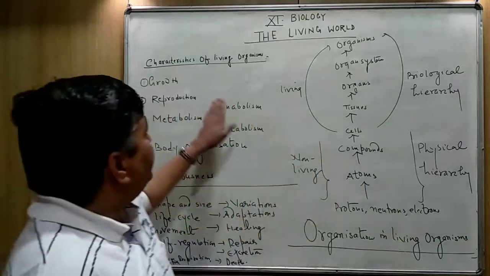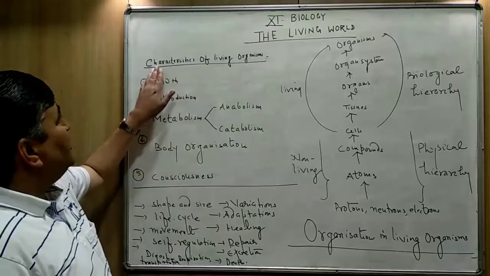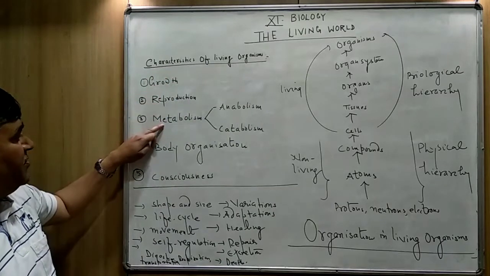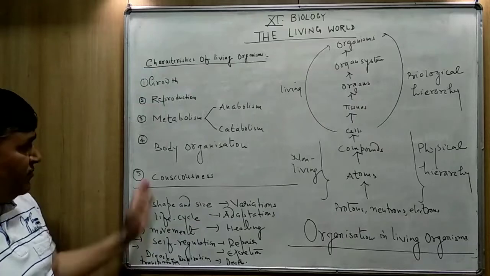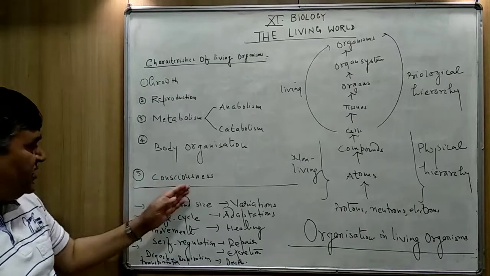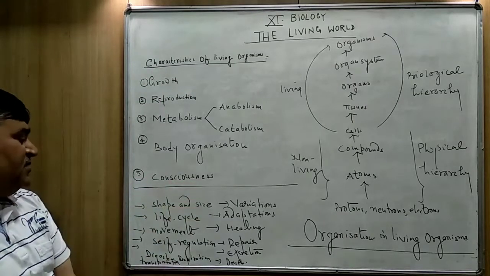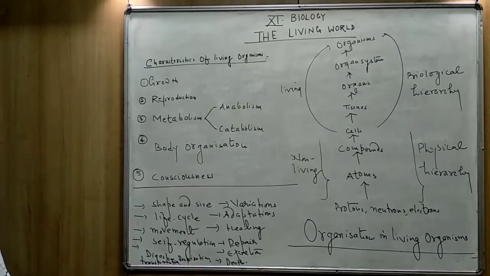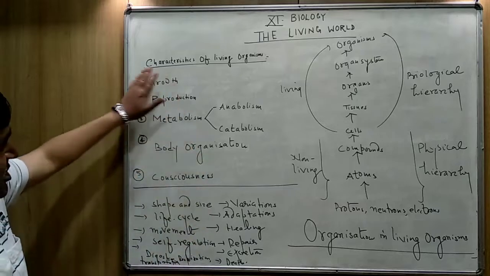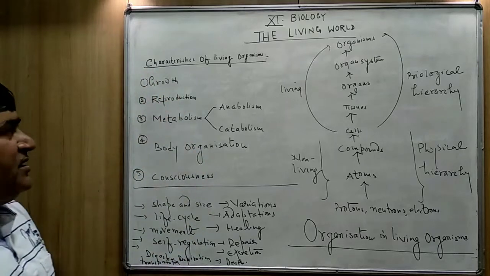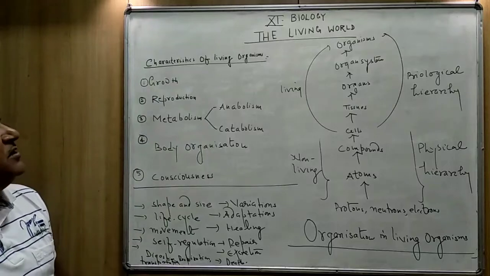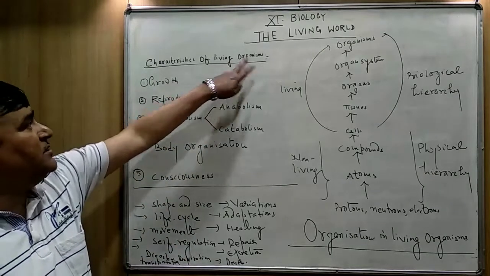The living characteristics are growth, reproduction, metabolism, body organization, consciousness, and some other living characters are also there. Let us start all these headings in detail about the characteristics of the living organisms.